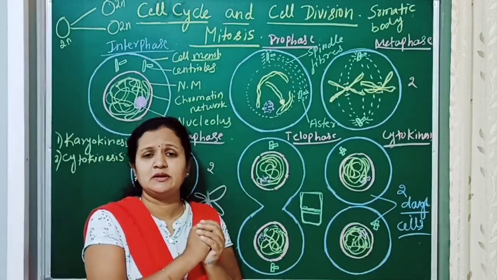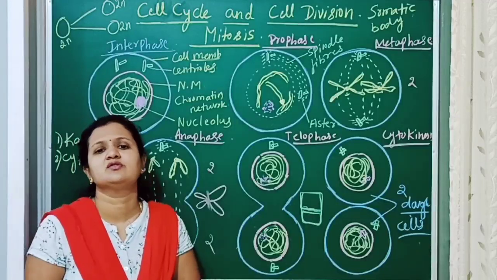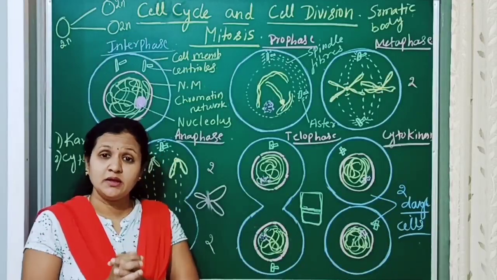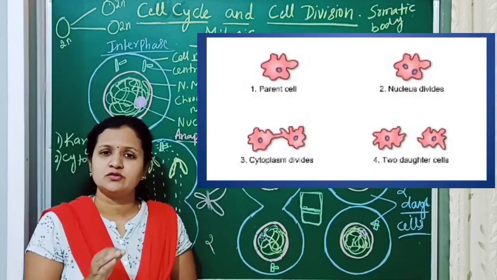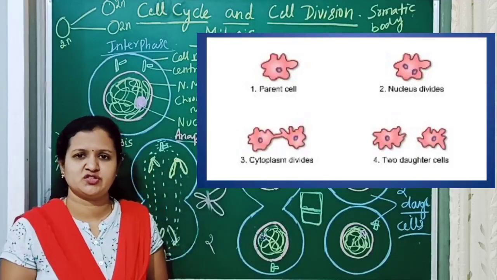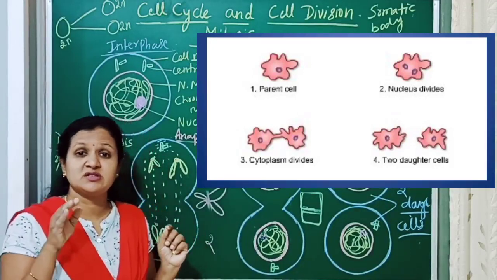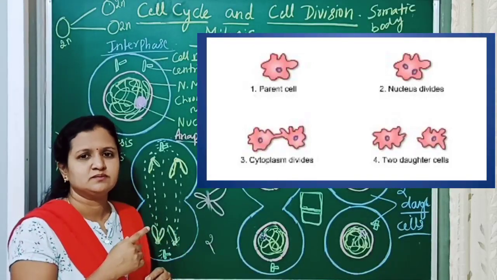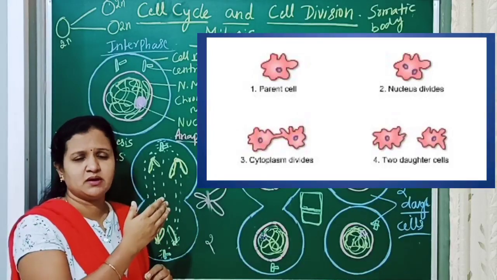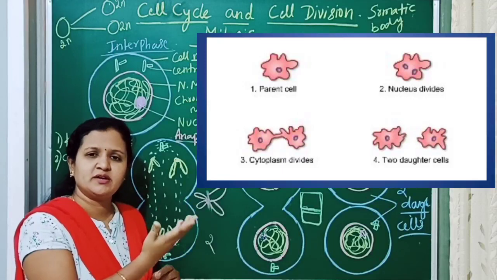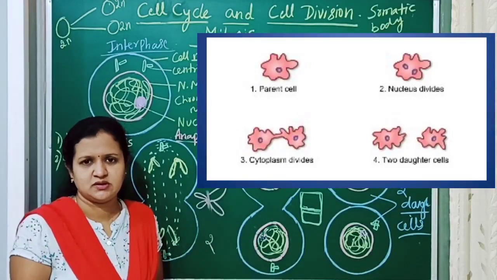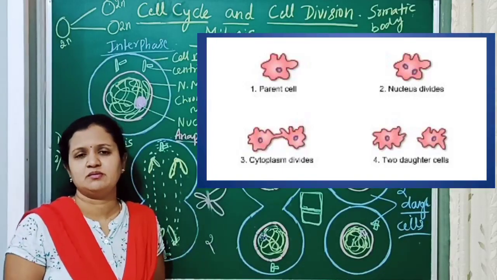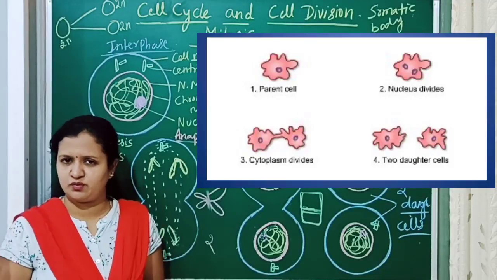Now coming to the last part of mitosis, that is the significance of mitosis. Why does mitosis have to occur? In lower organisms, mitosis is the means of reproduction. In single-celled organisms, like the single-celled amoeba you can see here, it divides and finally results in two cells. That means two amoebae are formed. In single-celled organisms, mitosis is a means of reproduction.